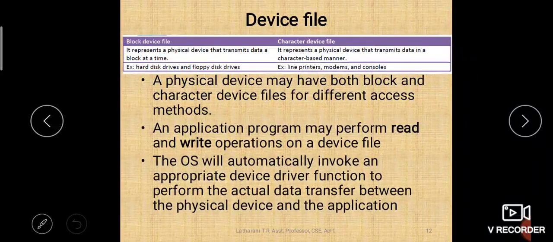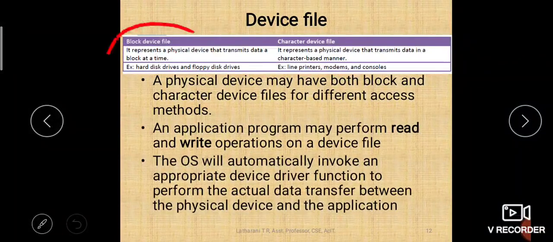Even the devices which are connected to your system are treated as files only. A physical device may have both block and character device files for different access methods. So there are actually two device type files. One is block device file and the other one is character device file. So let us see what are those.